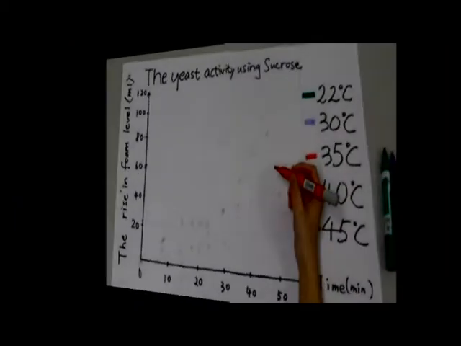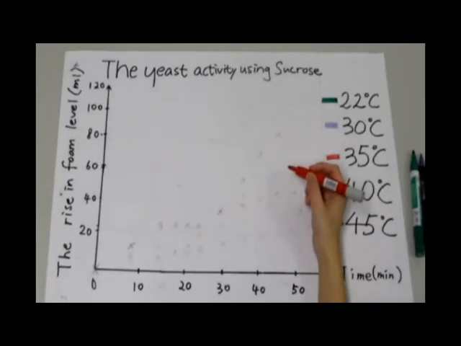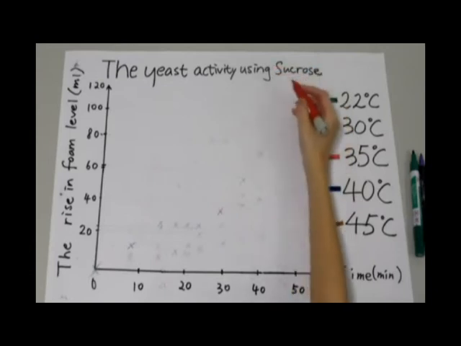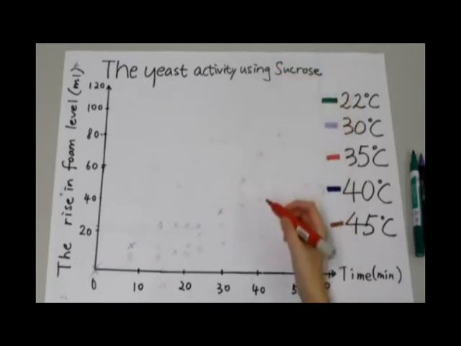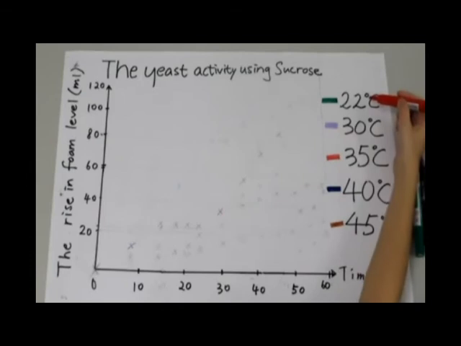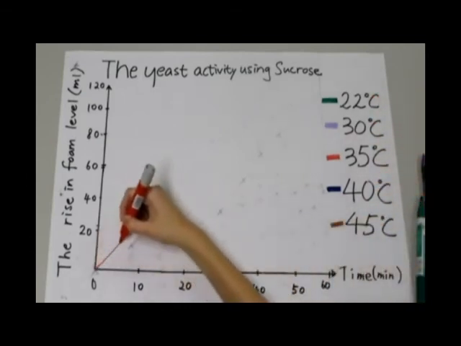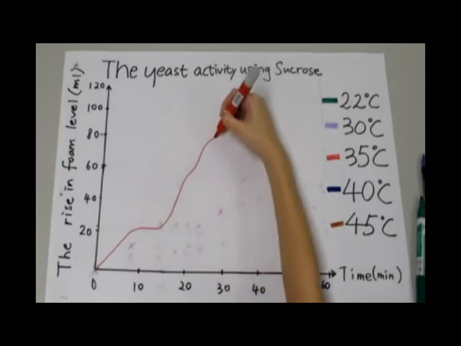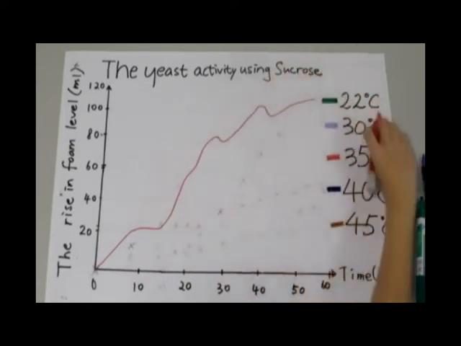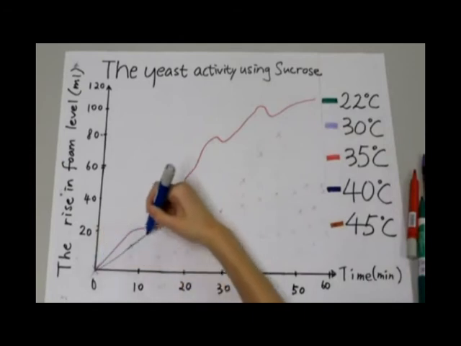Let's move on to discuss the effects of temperature on the respiration of yeast. What about using sucrose as the sample food source? Let's see. An increasing trend was observed for all temperatures, in which 35 degrees Celsius gave the highest rate of respiration.